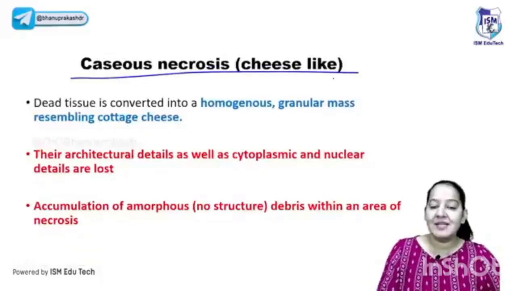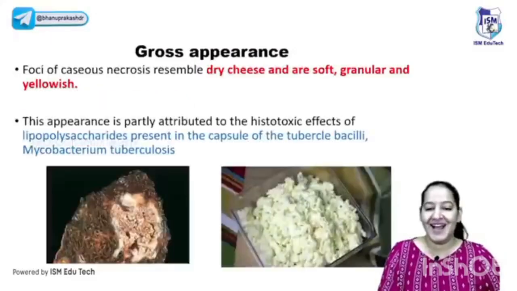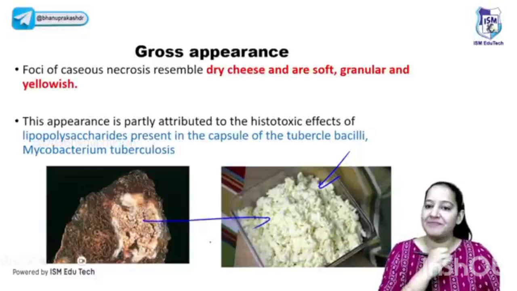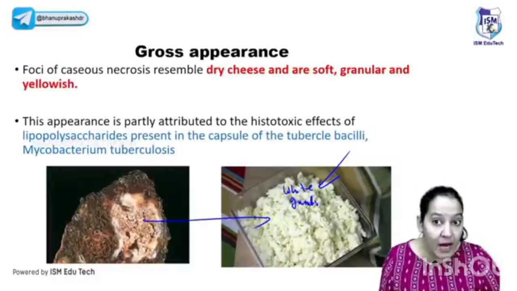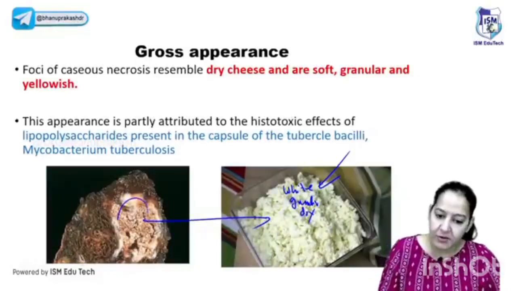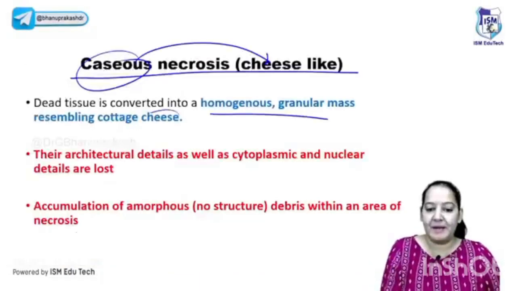The third one is caseous necrosis. The word caseous is a Greek word. It means cheese. You like cheese? I love cheese. So see, this is cheese. Why is it known as caseous necrosis? Because grossly it looks like cheese. How does cheese look? It is white or yellow in color, granular in appearance. It's dry, granular, white cheese, like cottage cheese. The necrosis looks like that. That's why it is known as caseous necrosis.